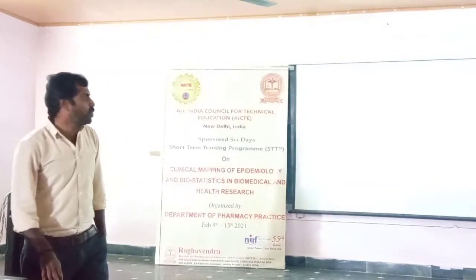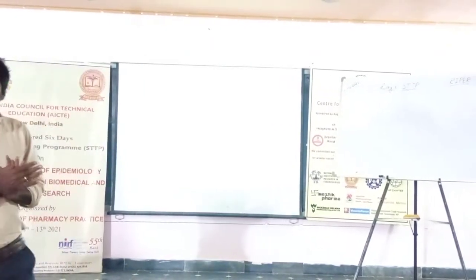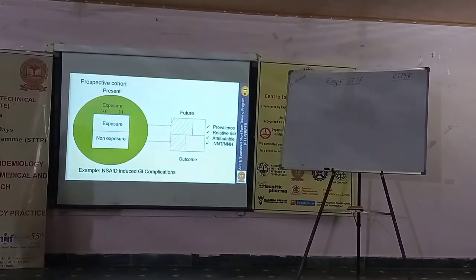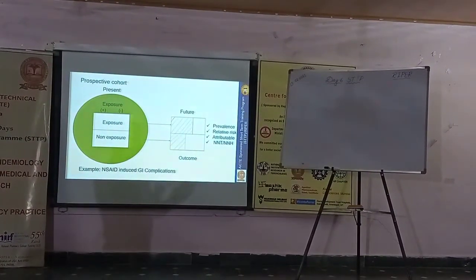Coming to cohort, there are many types of cohorts, which I will explain. The prospective cohort. Here we divide groups into two based upon exposure and non-exposure, like smokers and non-smokers. Then we follow the subjects for a period of time to develop the outcome, and finally see how much outcome there is, like cancer.